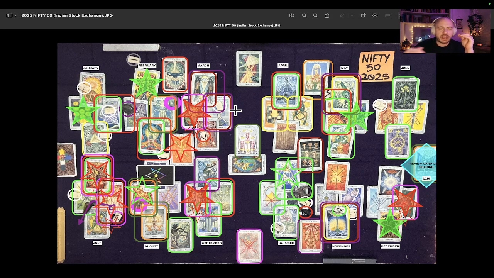And as far as everything that I talk about in this reading, we're going to go over the overall trend for the year. We're going to go over information about the year's highest high, information about the year's lowest low. We're going to go through the week-by-week chart behavior, the sequence of events, and a little bit of information about the highs and lows for each month. And then we're even going to give you one of the best trades that we see for the year of 2025 right after we take a look at the 2024 reading to see how we did accuracy-wise. So stay tuned for all that.